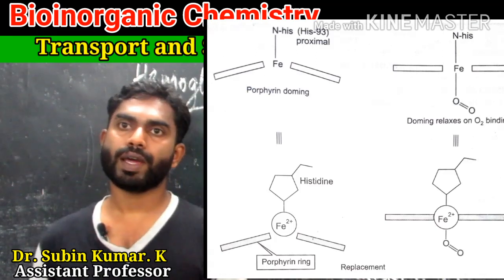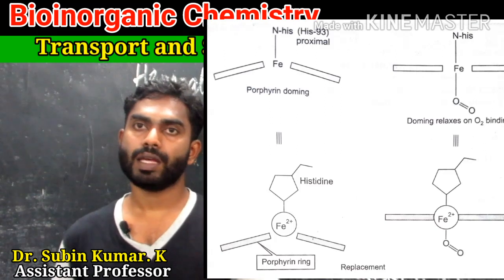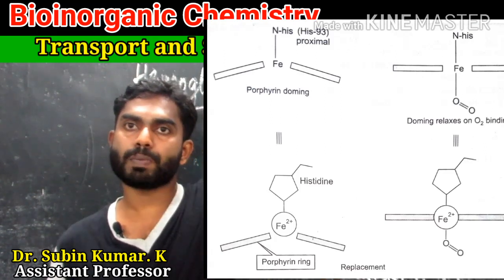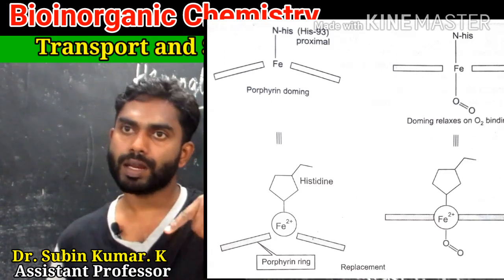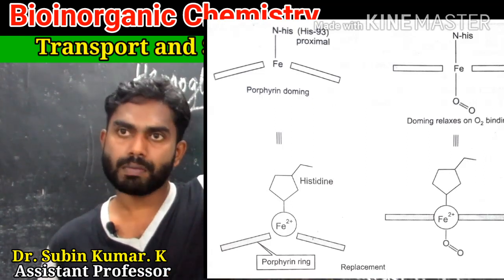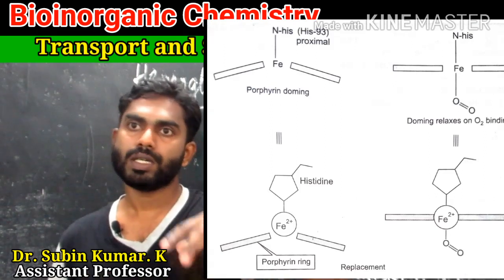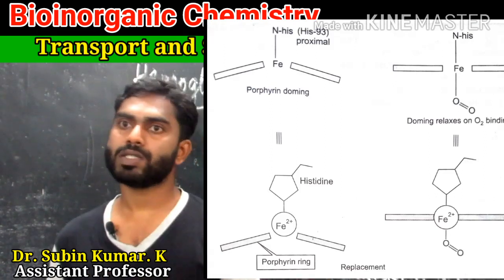In the porphyrin doming or tensed state, the Fe sits just above the plane of the porphyrin ring unit. After oxygenation, the Fe comes into the porphyrin ring plane, and this is the relaxed state.